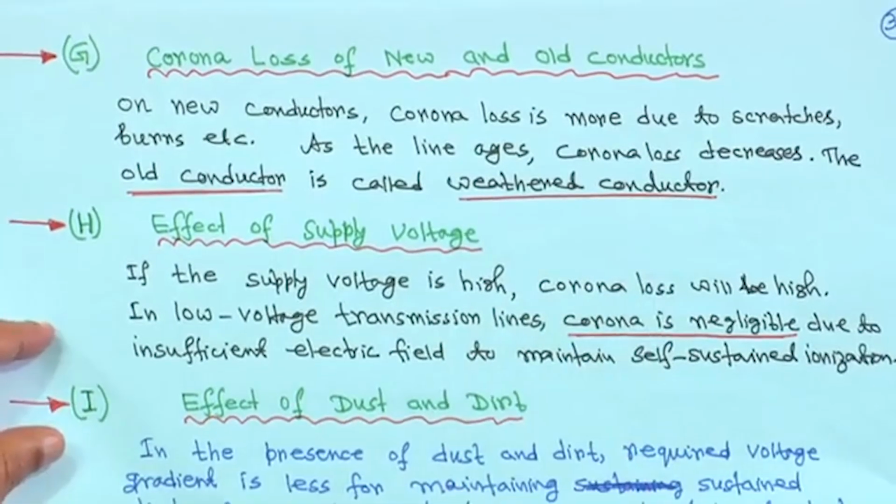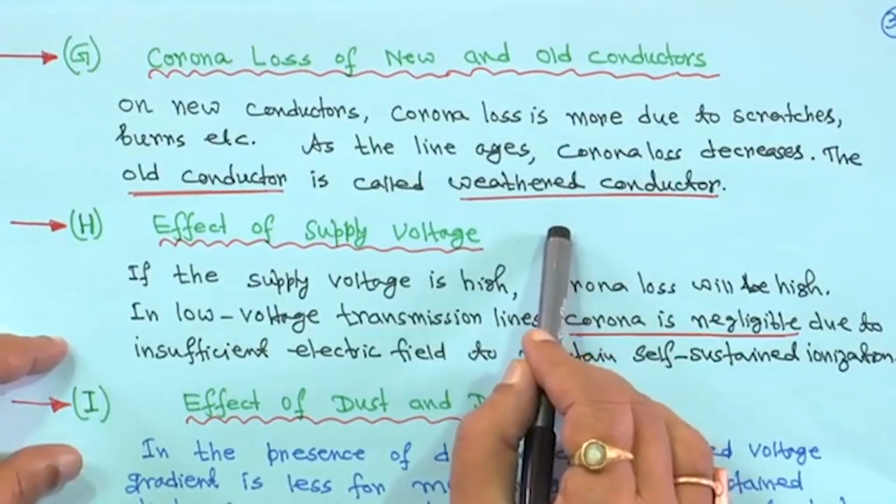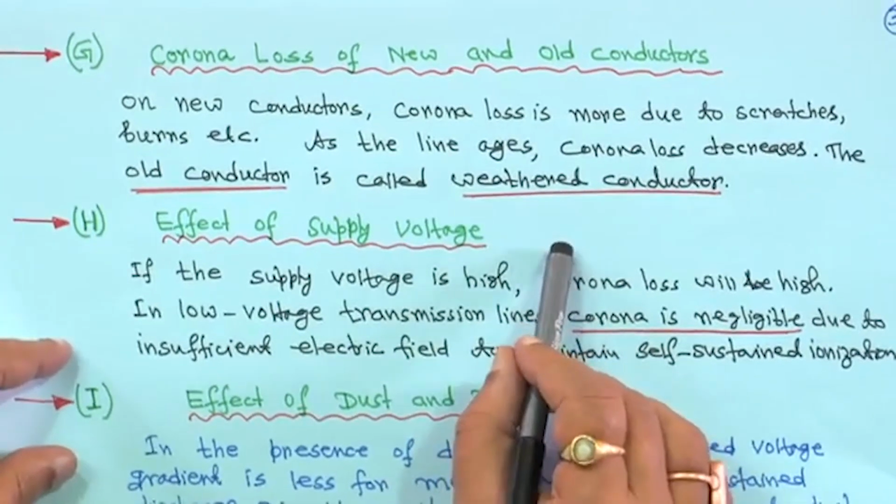Once an engineer asked me something like this, and this is a question to you. Suppose you have a 3-phase line, and out of these 3 phases, you are replacing 2 phases, the old conductor, say 10-12 years old, with a new conductor, and the third one is an old one. It is a balanced system, carrying equal current, and the voltage is also balanced, no question of an unbalanced thing. Take the ideal balanced case: which conductors will carry more power, the new conductors or the old conductor? This is a question to you.